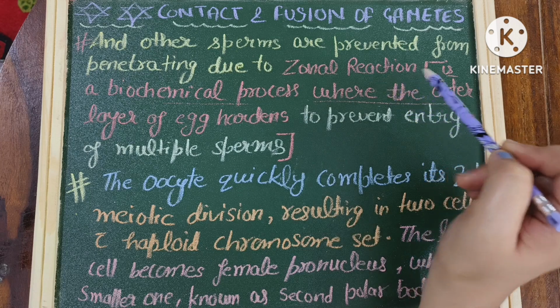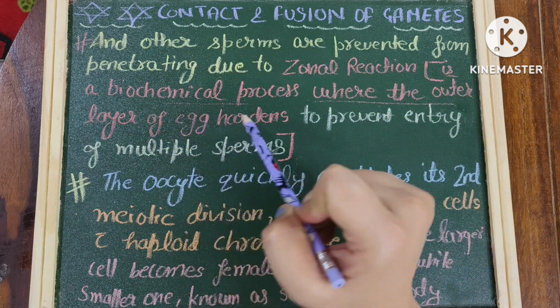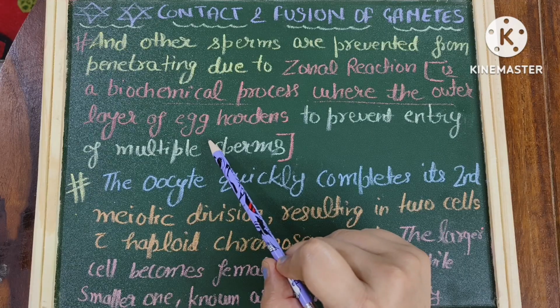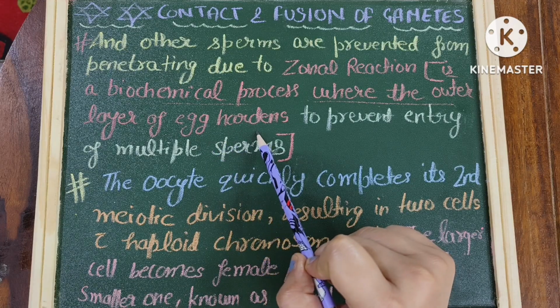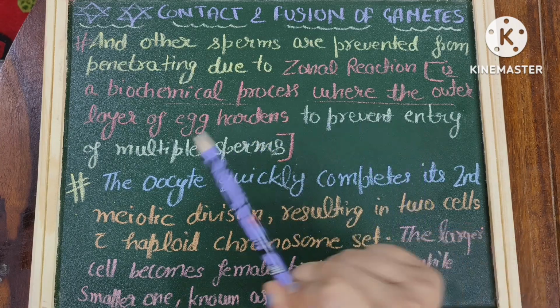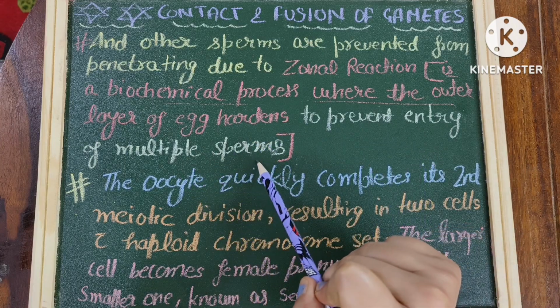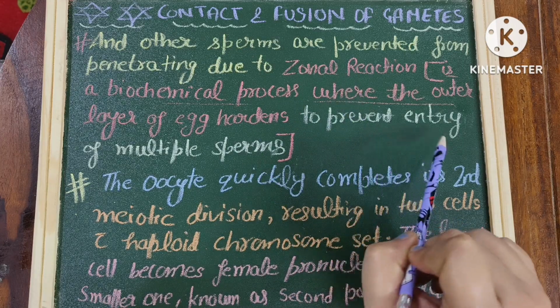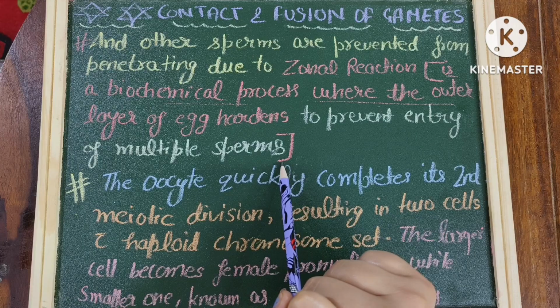What is the zonal reaction? This is a biochemical process where the outer layer of the egg, the zona pellucida, gets hardened, and if that layer gets hardened, it prevents entry of any further sperm. So this zonal reaction helps to prevent entry of multiple sperm.